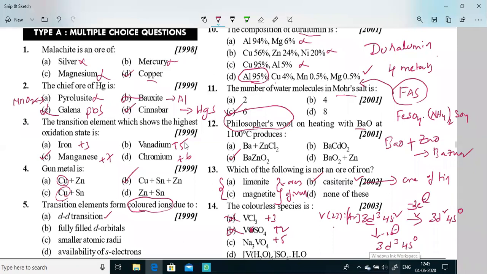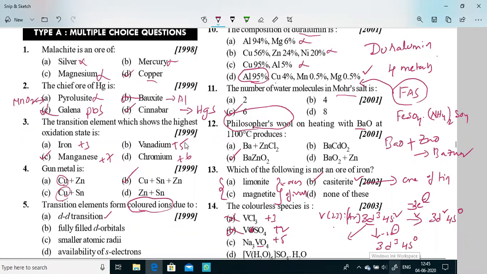Next, here it is plus 5 we will be having, because oxygen has 4 oxygen atoms. 4 oxygen atoms means minus 8. Minus 8, and here it is plus 3, minus 5. If it goes to the RHS, plus 5. So in vanadium, plus 5. This is the general electronic configuration of vanadium, 3d3, 4s2.